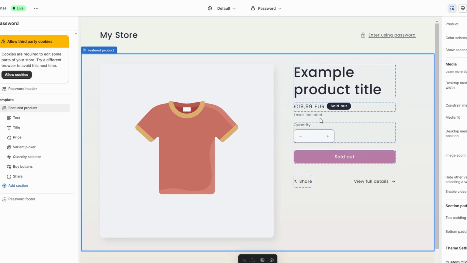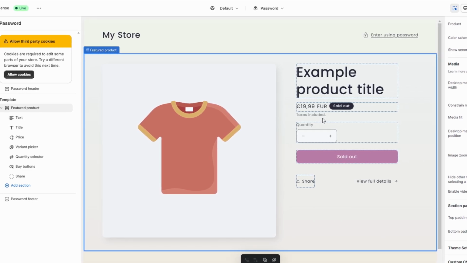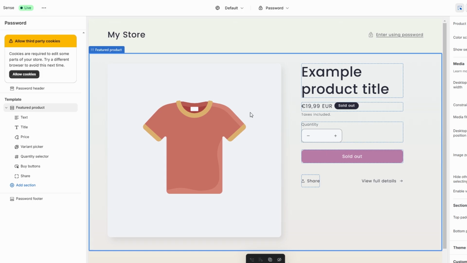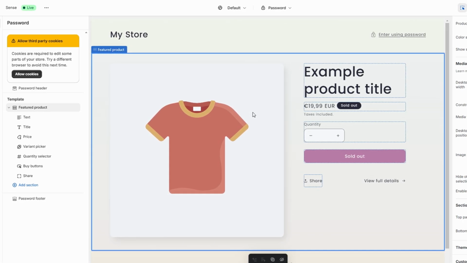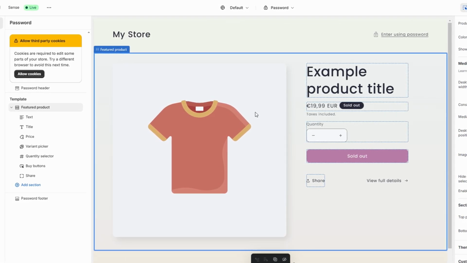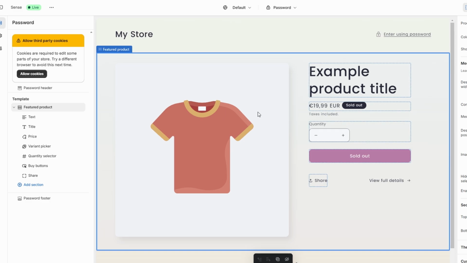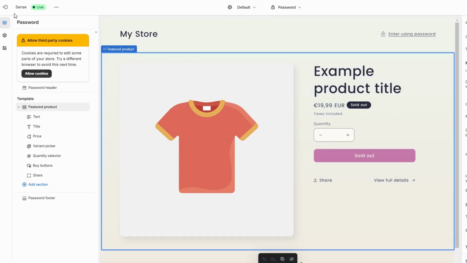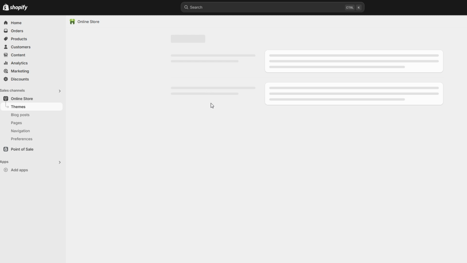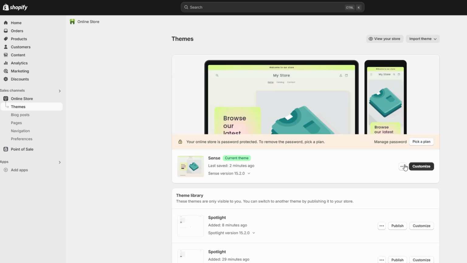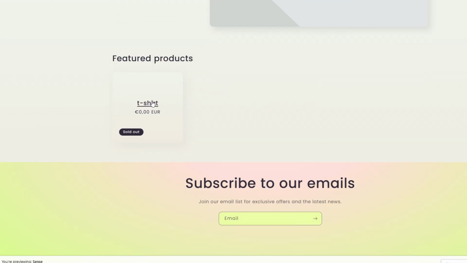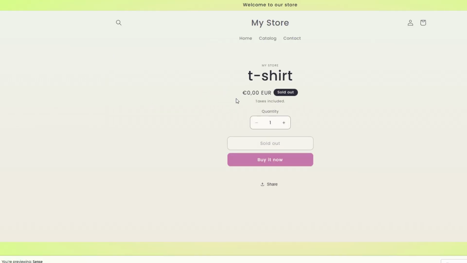After making these adjustments, save your changes and refresh the product page on your site. By adding this extra product information, you help create a more informative and engaging shopping experience. Your customers will appreciate the transparency, and the additional details can encourage them to make an informed purchase decision, especially if they're looking for specific materials, sizes, or features.